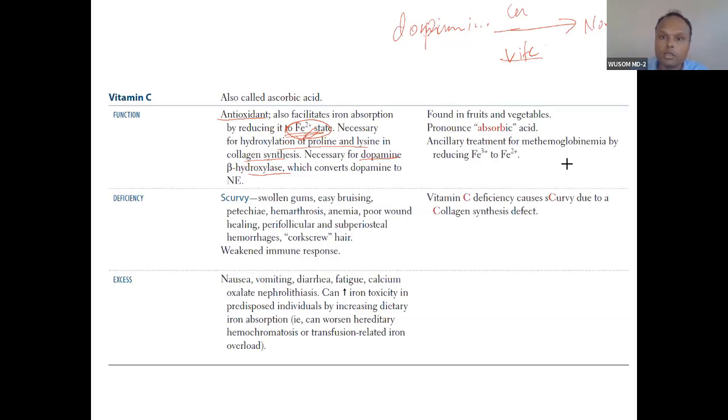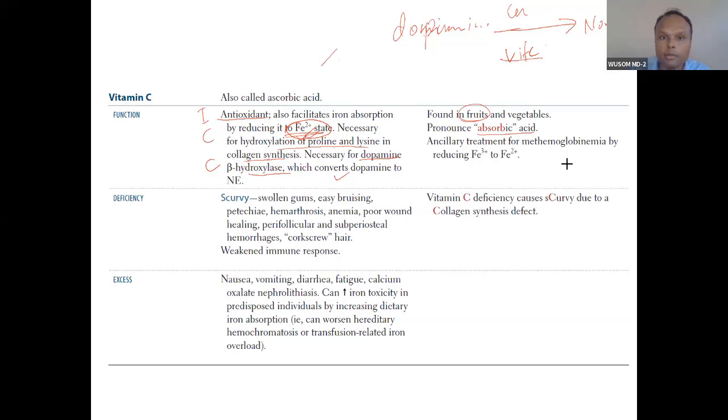Copper and vitamin B6 both are required. So dopamine beta hydroxylase, this is required. So three points: iron oxidation, collagen and catecholamine. Collagen, catecholamine, and then iron absorption. These three points you remember. It is found in fruit and vegetables, especially citrus fruit, and is called ascorbic acid.